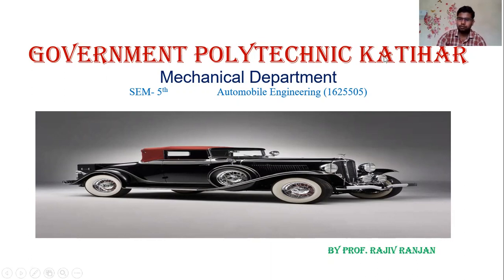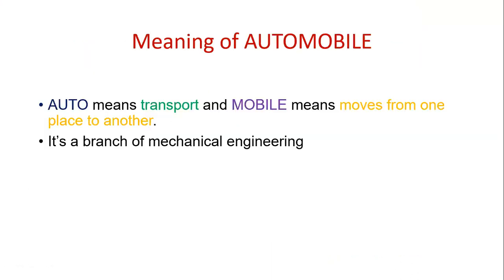Today we are going to study the introduction of automobile, its simple definition, its classification, and some basic terminology. First of all, we see the meaning of an automobile. Auto means transport and mobile means move from one place to another. It is a branch of mechanical engineering.